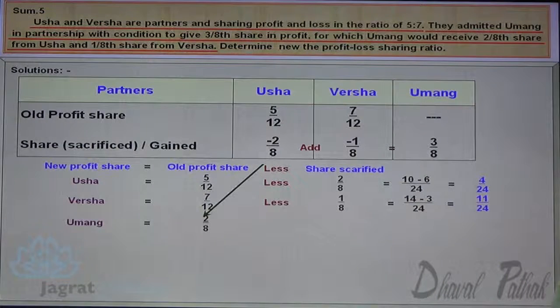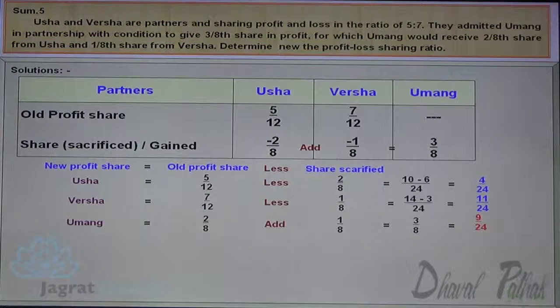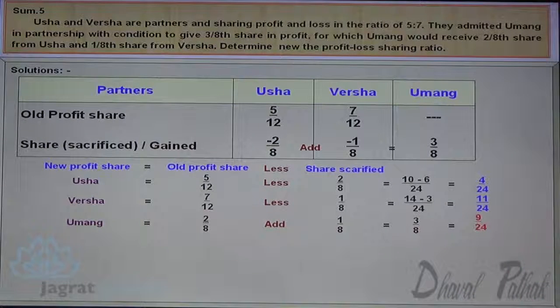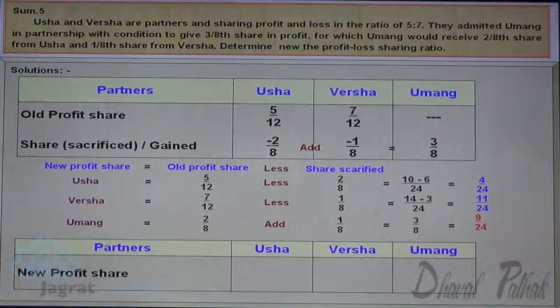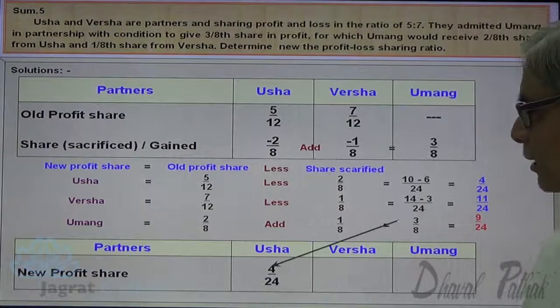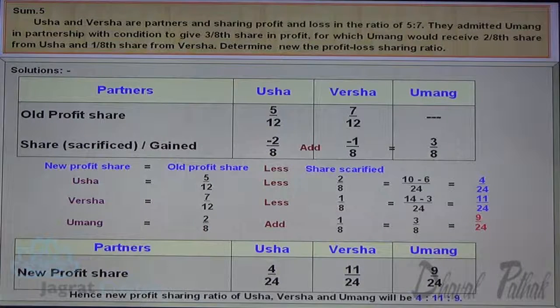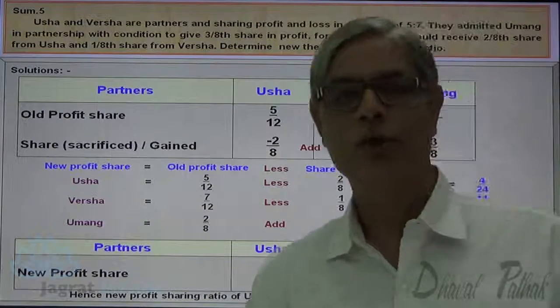Umang gets 2 by 8 plus 1 by 8, 3 by 8, as you are already given. If you want to have a denominator of 24, 8 3s are 24, 3 3s are 9. So new profit sharing ratio, or new profit share, is 4 by 24, 11 by 24, 9 by 24. And if you want to work out the ratio, that is 4:11:9. So 4:11:9 is the new profit sharing ratio.